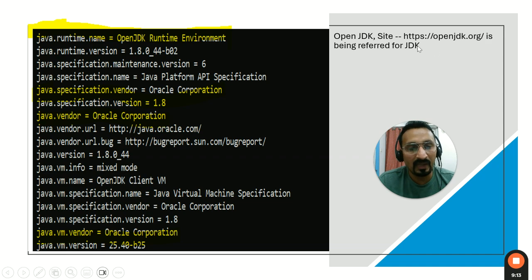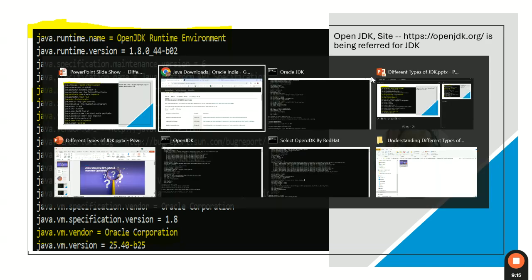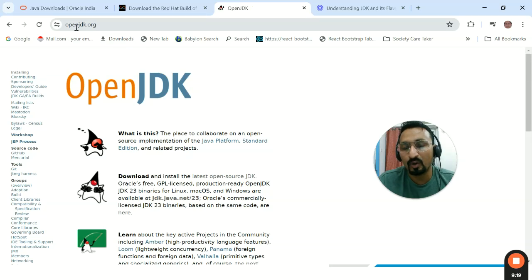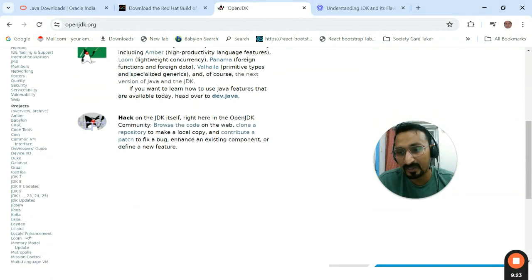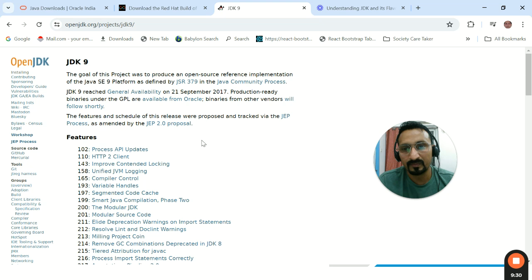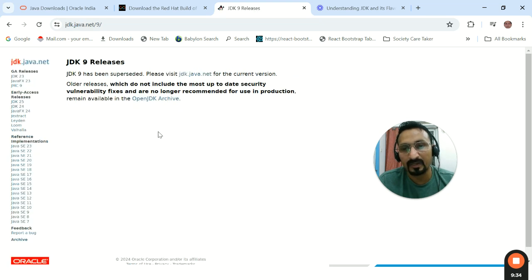Okay. Now from where can I get the OpenJDK? You can go to this site, OpenJDK, and you can download all the flavors of OpenJDK. You can see all the JDK versions are shown over here. You can click and get it downloaded on your machine.